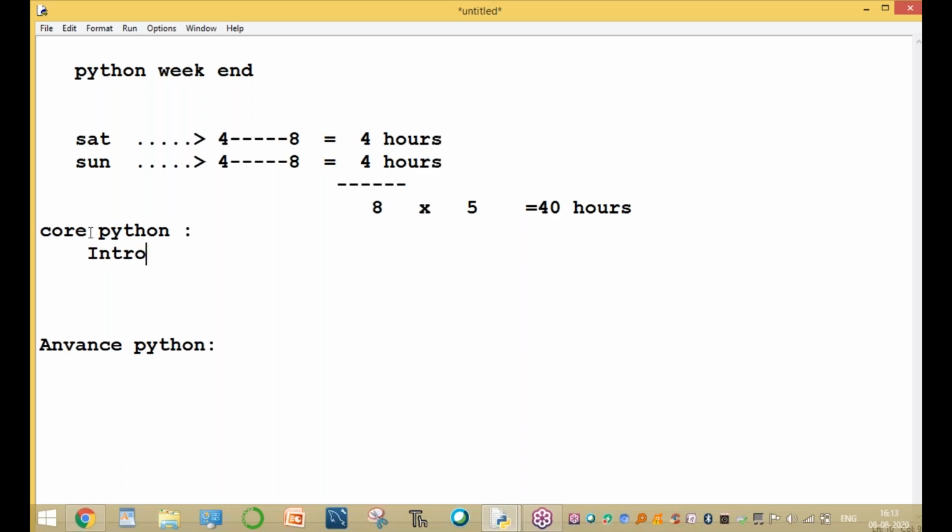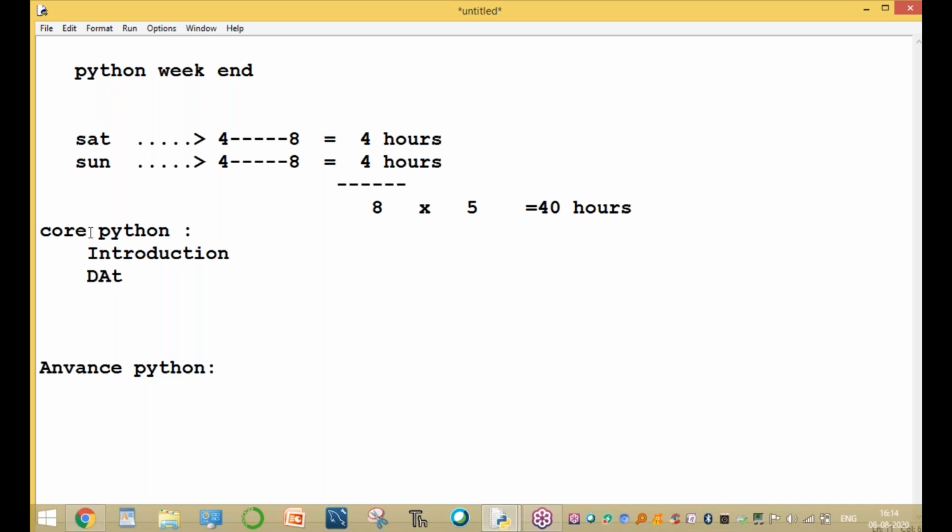Covered in the basic concepts and introduction of Python. So what is Python? Why is Python such a popular and powerful programming language nowadays? What is the importance of Python? And where is Python used? In the different fields Python is used, and that is the introduction part.